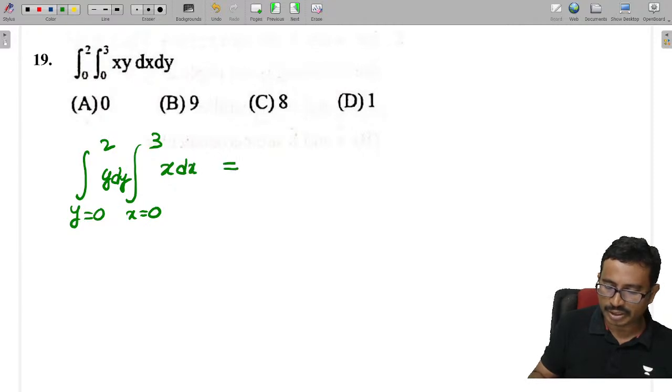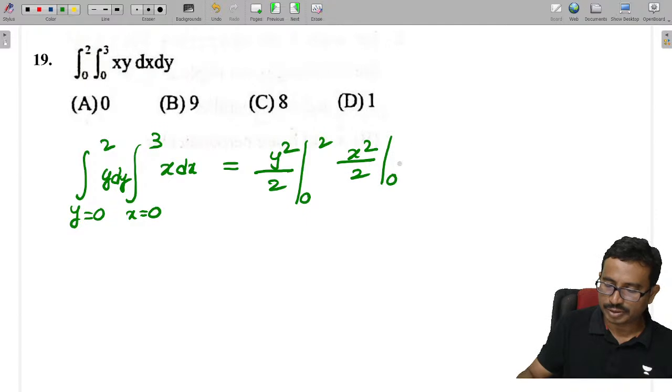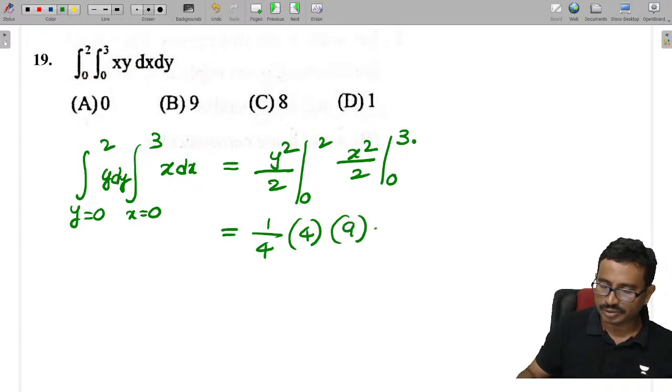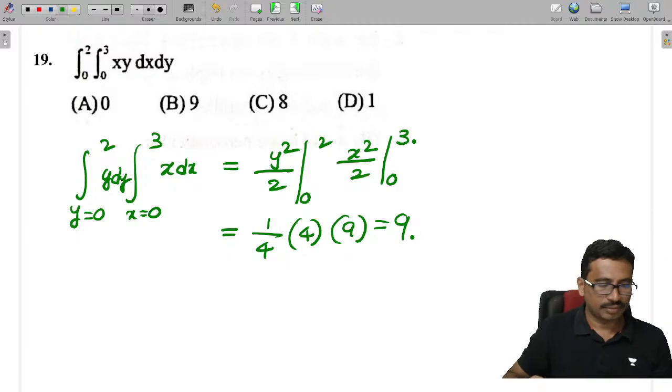We can easily separate them: y squared by 2, limits 0 to 2, and x squared by 2, limits 0 to 3. Simplify: 1 by 4 into 4 into 9, which is equal to 9.